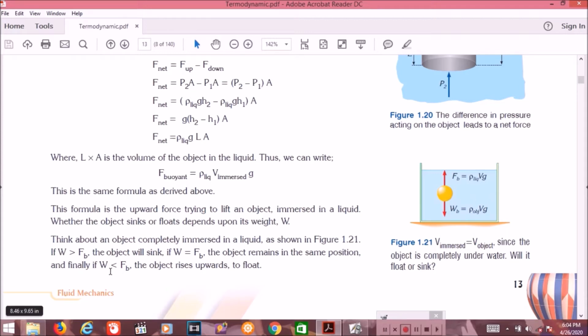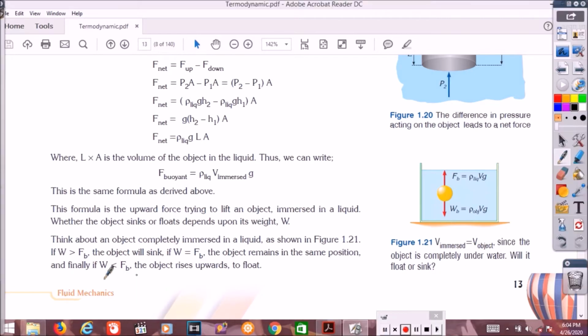There is an important paragraph here. If the weight is more than the buoyant force, the object will sink. If the weight is greater than FB, the object will sink.